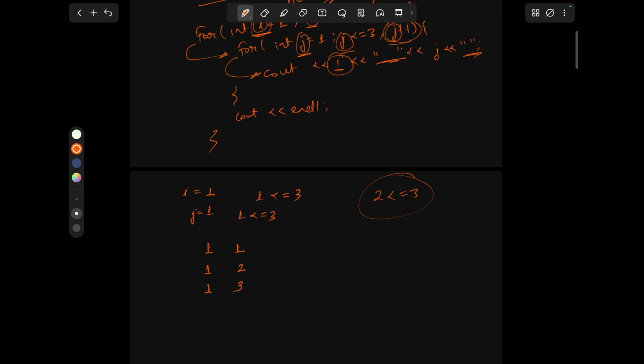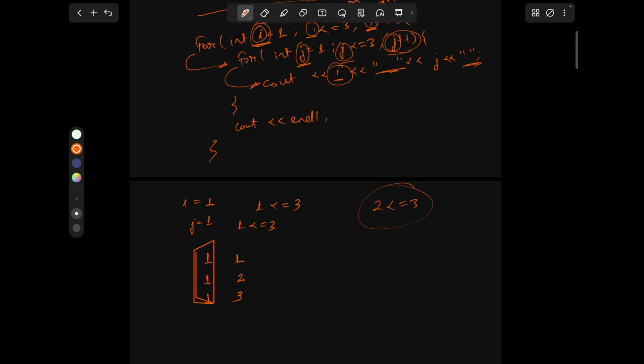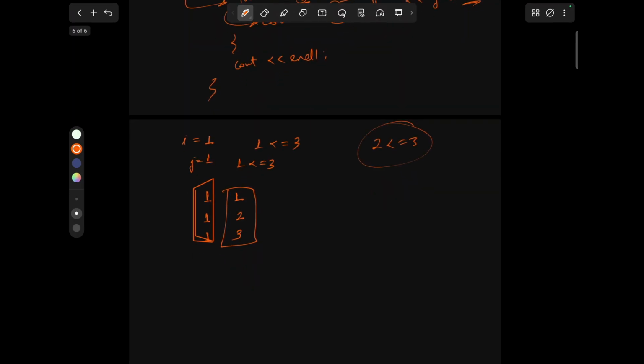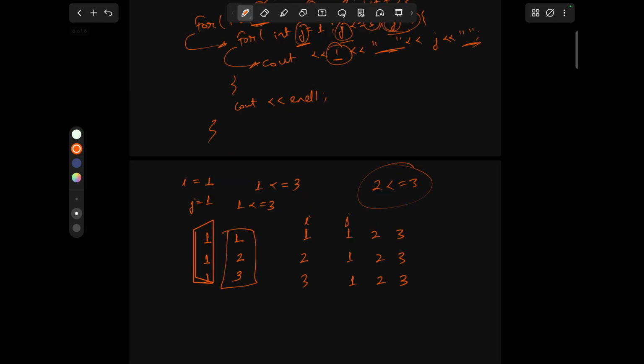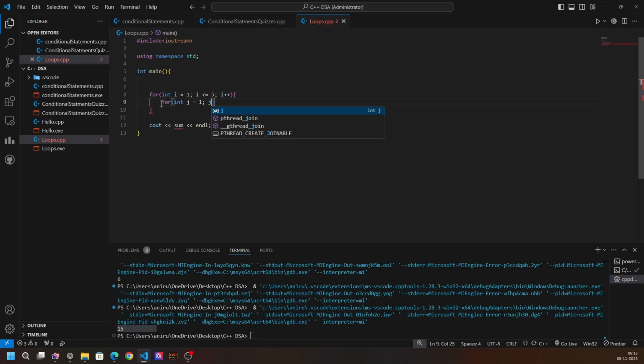So basically what's happening is, for i equals to 1, we are running the for loop 3 times because we are using the condition till 3. So for every i, j will run 3 times. Let's say if i is 1, then j will run 1 2 3. If i is 2, j will run 1 2 3. If i is 3, j will run 1 2 3. So for every iteration of i, j will complete its iteration, then it will come out of its for loop: for int j equals to 1, j less than or equal to 3, j plus plus, cout j.